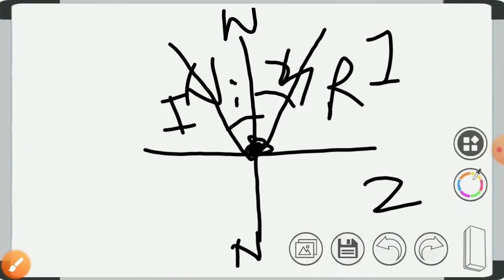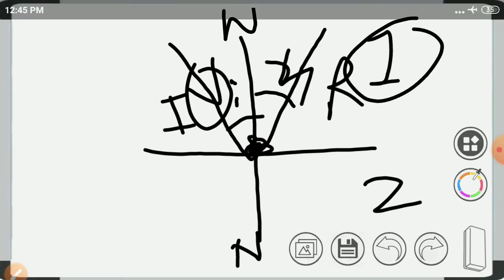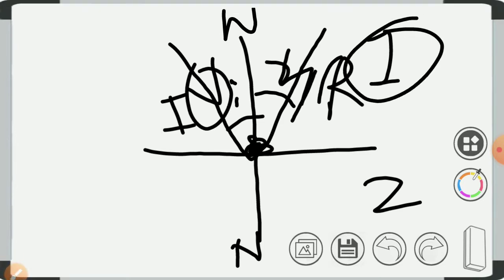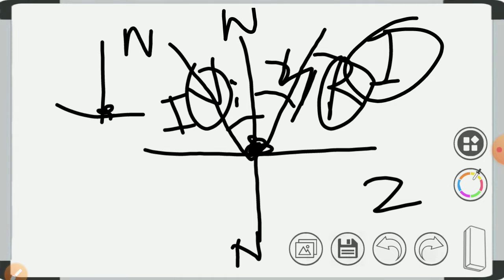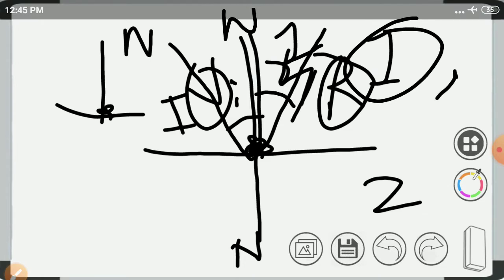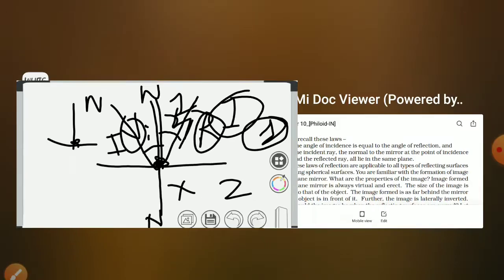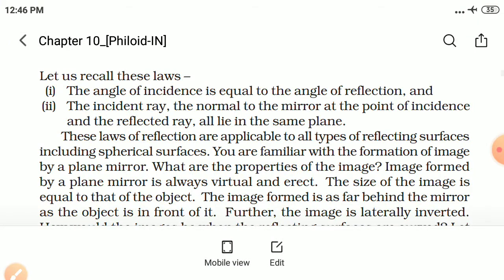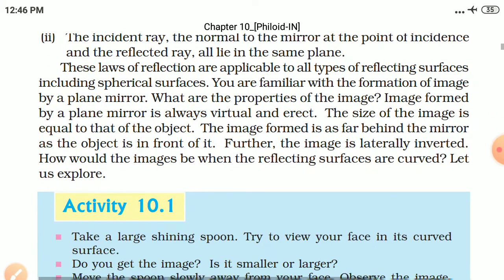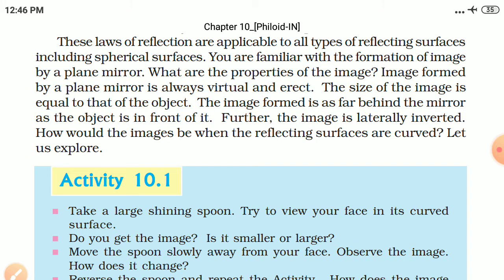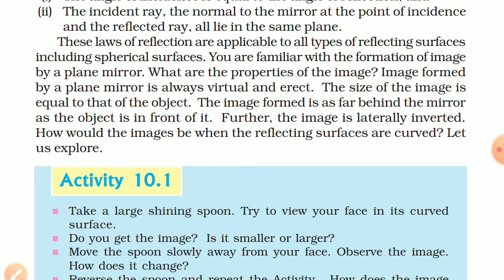This is our incident ray, this is on the same plane, first. This is our reflected ray, it is also on the same plane, first, and this is the normal to the point. Till this point we will consider it a normal. So this line is also in the first plane. So all these three are in the first plane, there is nothing in the second plane, so they all lie in the same plane. This is denoted as the second law. These laws of reflection are applicable to all types of reflecting surfaces, including spherical surfaces.